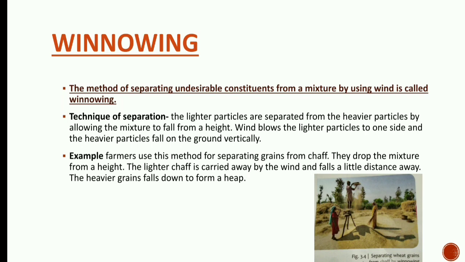Farmers use this method for separating grain from chaff. They drop the mixture from a height. The lighter chaff is carried away by the wind and falls a little distance away. The heavier grains fall down and form a heap.